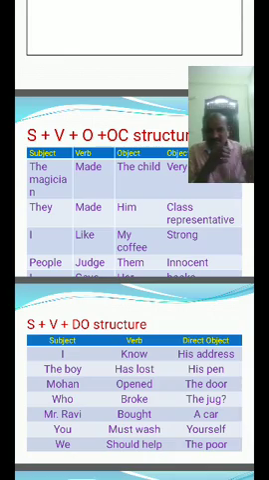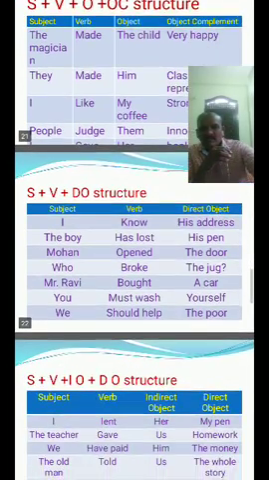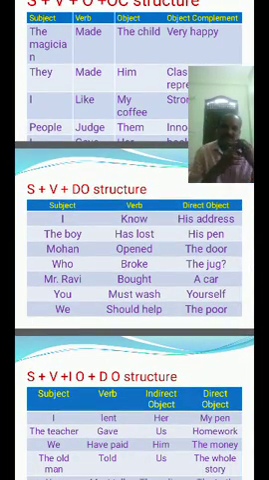Come to next. S plus V plus DO structure. Subject plus verb plus direct object structure. I know his address. That is direct object. His address, direct object. The boy has lost his pen.